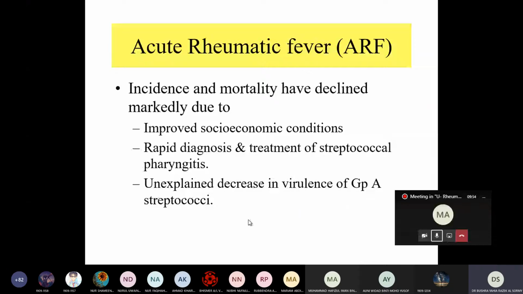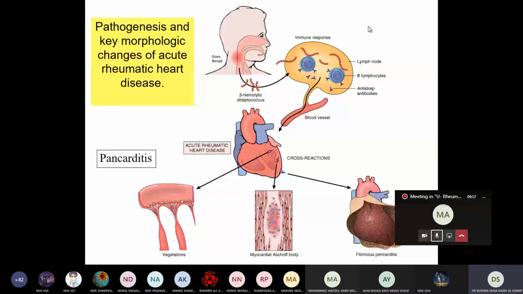So we can see here the illustration of the pathogenesis. If we have a sore throat or pharyngitis, especially group A beta hemolytic, not any streptococcus, only group A beta hemolytic streptococcus, because some strains have, in the wall, a protein that molecularly mimics the protein present in the heart.